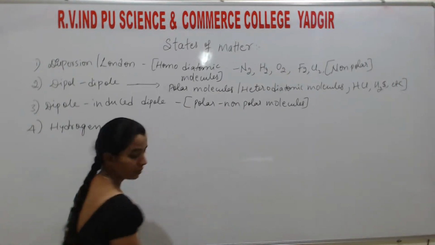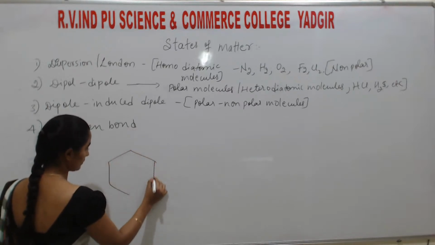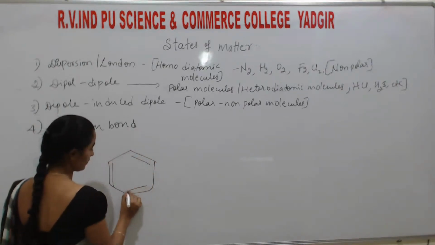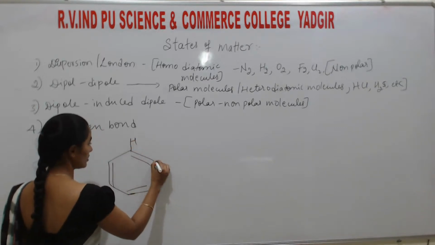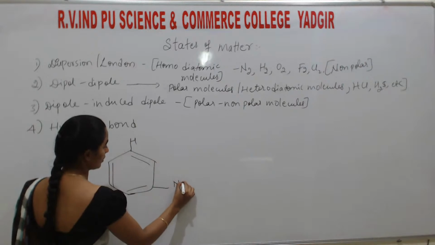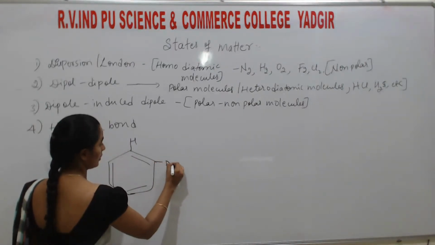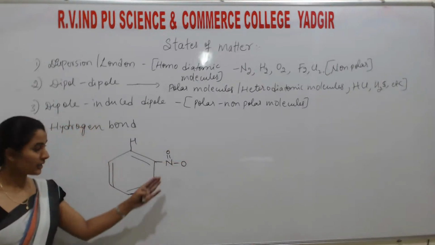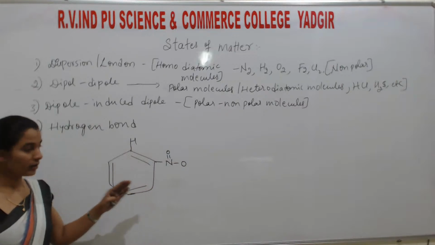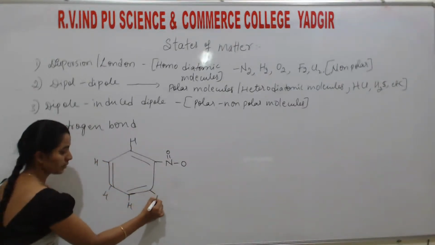Students, I will take two examples here. This is the benzene ring. Here hydrogen is there. Here N double bond O is there. That is NO2. Benzene ring means C6H6, you know. It is like this.